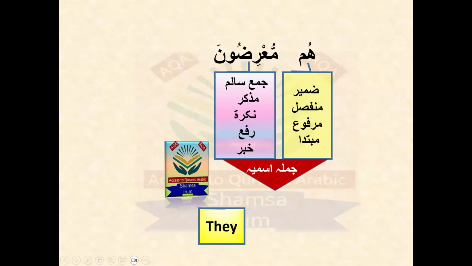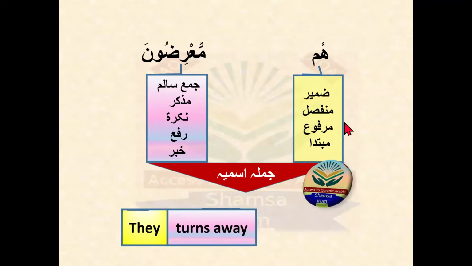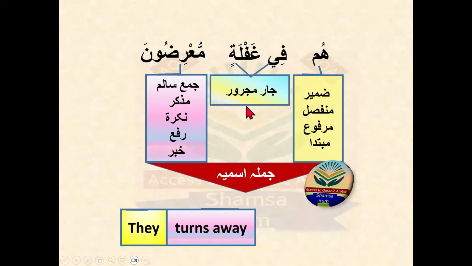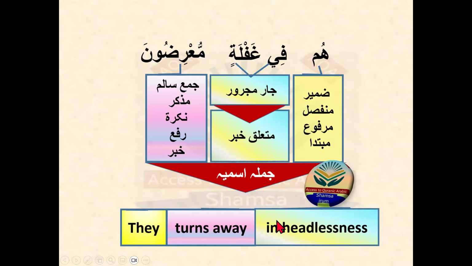Let's move toward the translation. They turn away. Now, if we want something related to khabar, more information about the khabar, what we will do is add the preposition, the shibu jumla, meaning I will add the murakkab jari, which is fi ghaflatin. Fi ghaflatin is a jar majroor, and jar majroor will be called muta'alliq khabar, meaning khabar is present here, and it is something related to khabar. So the translation will now be: they turn away in the heedlessness. So it is something related to khabar, more information about the khabar.